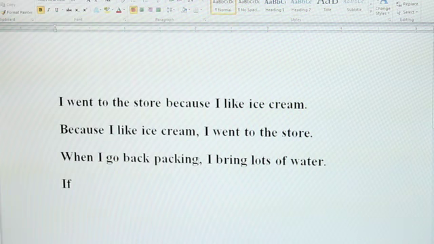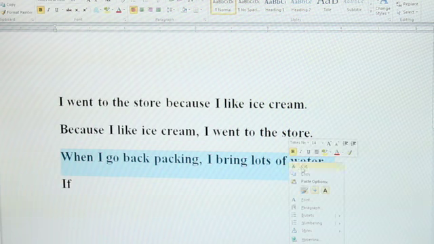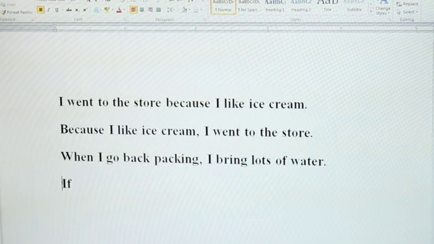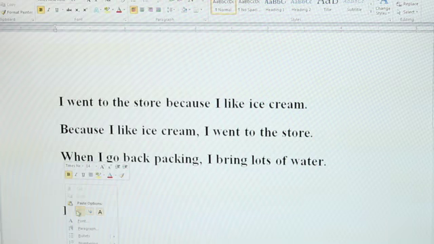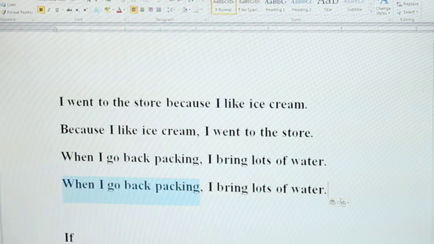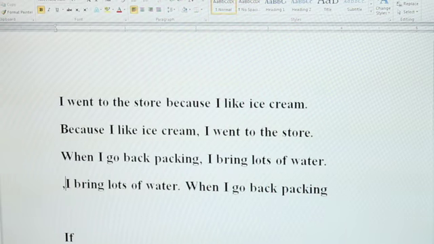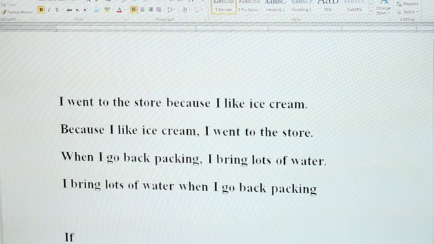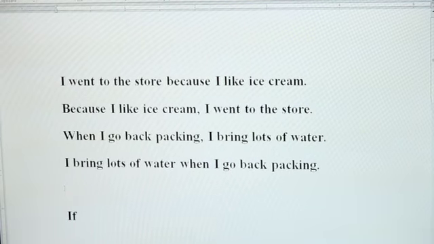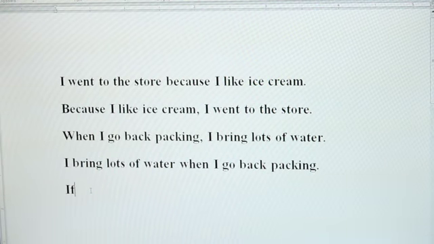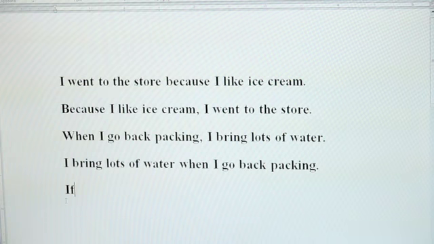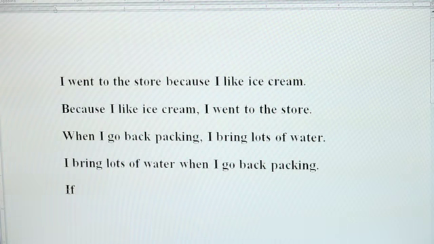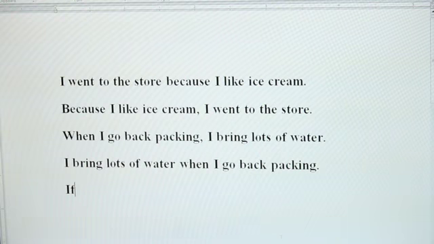And when the dependent clause comes first, then you have a comma after it. Now if I took this sentence and I reversed it, then the comma would actually disappear, because I don't need a comma when I have my independent clause first and then my dependent clause. So I bring lots of water when I go backpacking. And then we can do the same thing with an if. If starts the sentence, then the next thing is going to be a dependent clause. So you're going to want to think about that when you go to punctuate.